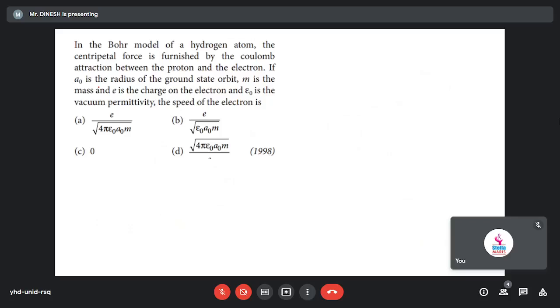That we know, okay. And if A naught is the radius of the ground state, m is the mass, e is the electric charge, epsilon is the permittivity. Simple only, you can do it, I think. They given all those conditions, so what we have to find? We have to find only the relation.